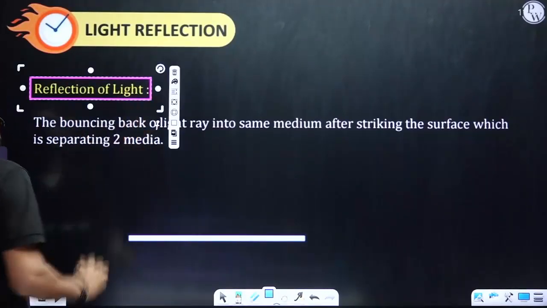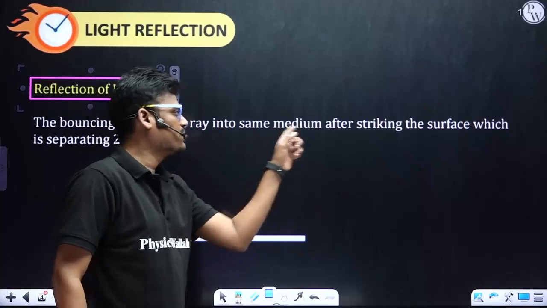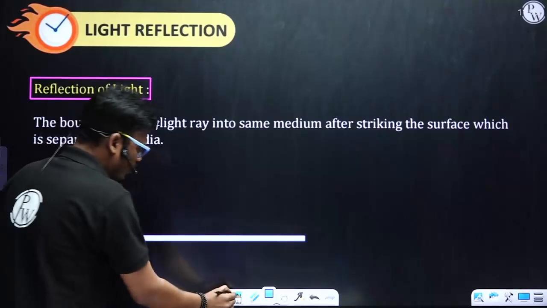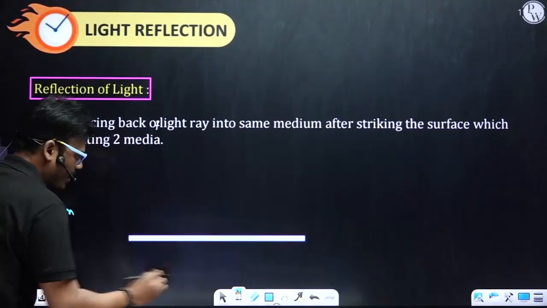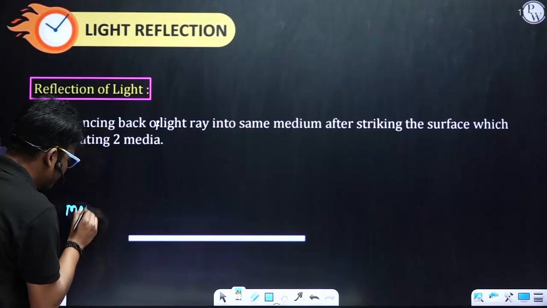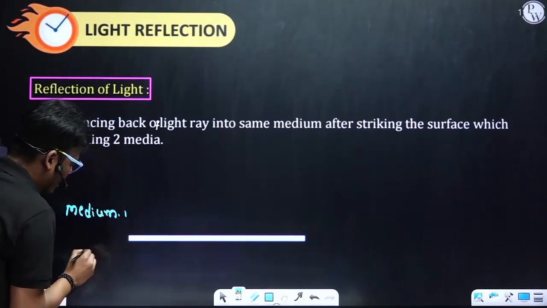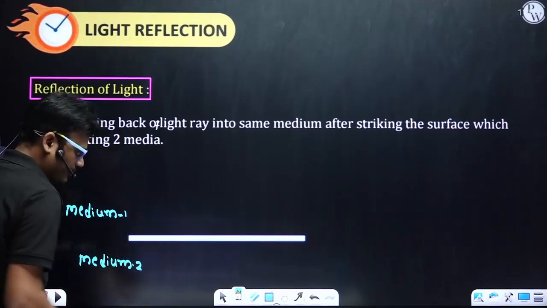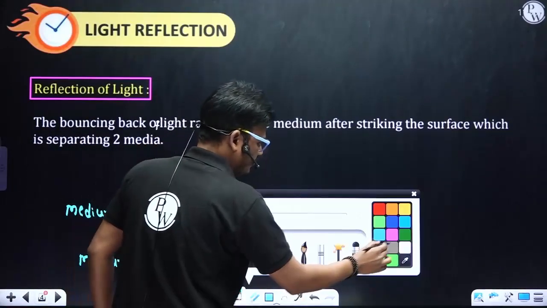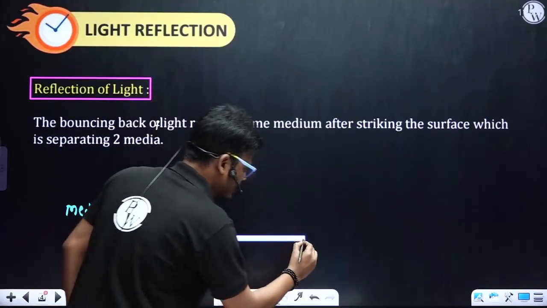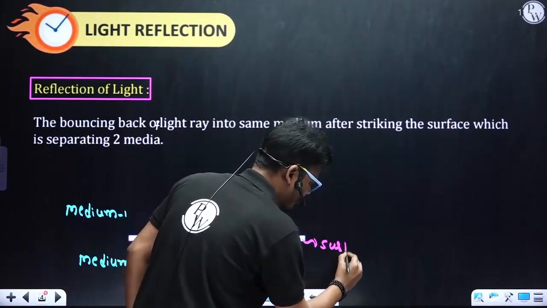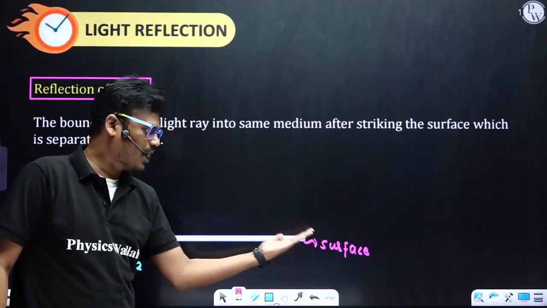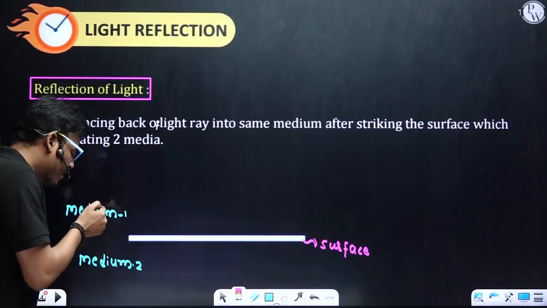The bouncing back of a light ray into the same medium after striking the surface which is separating two media. If I consider this is medium 1 and this is medium 2, fine. And this is a surface, or else you can call it a boundary, which separates two media, medium 1 and medium 2.